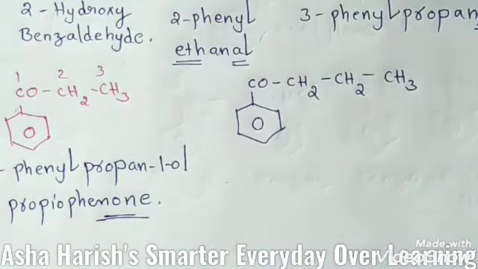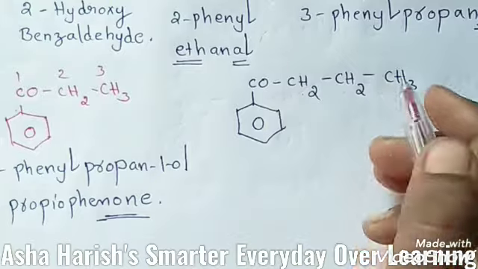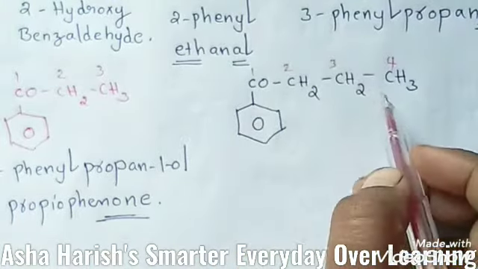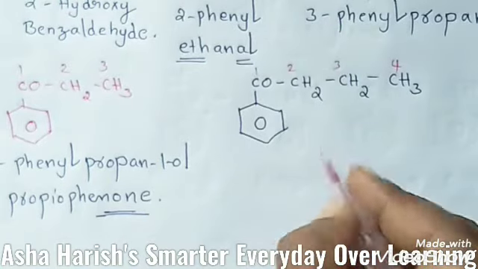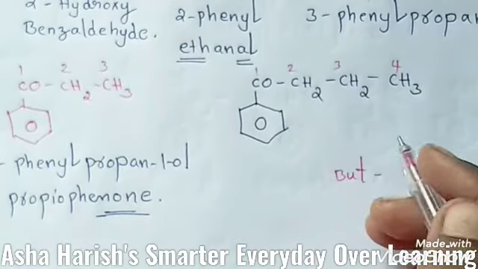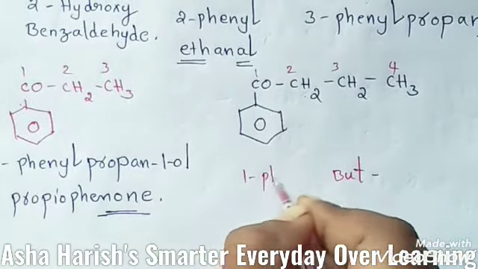In this example, to this ketonic group CH2, CH2, CH3, again the side chain is located. Then 1, 2, 3, 4, 4 carbons are present here, so the root word should be but. And to this first carbon this group is attached, so 1-phenyl.